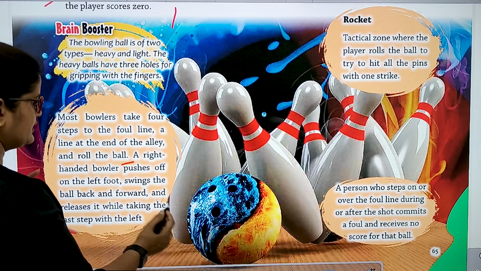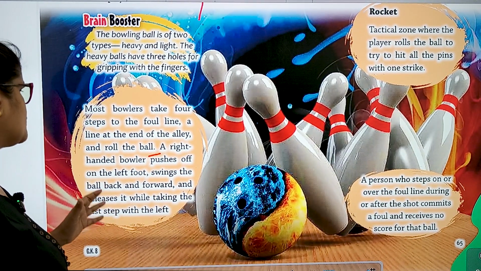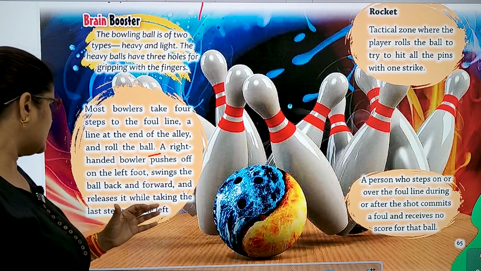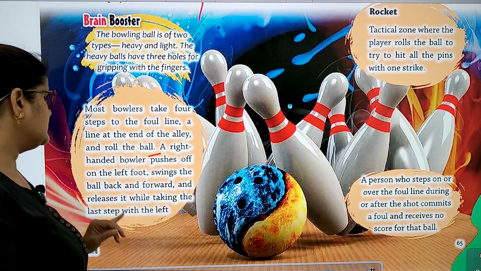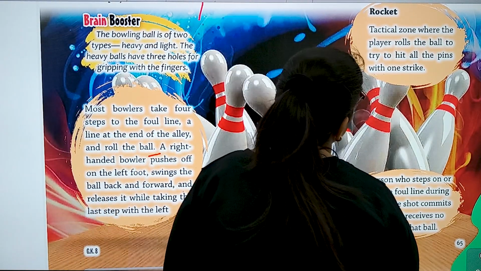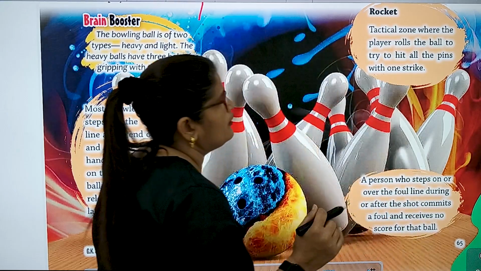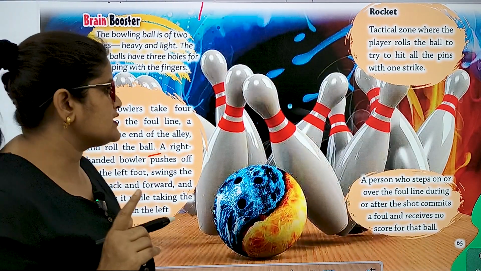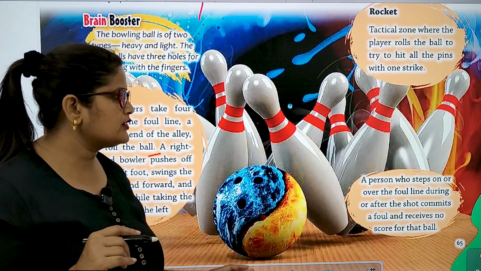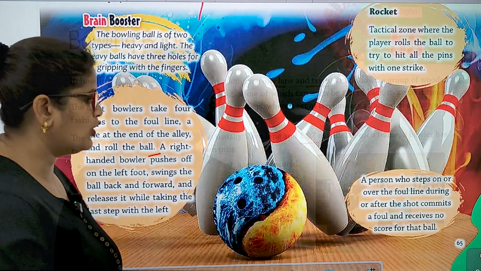A right-handed bowler pushes off on the left foot, swings the ball back and forward and releases it while taking the last step with the left. And the next is the tactical zone, where the player rolls the ball to try to hit all the pins with 1 strike. A person who steps on or over the foul line during or after the shot commits a foul and receives no score for that ball.